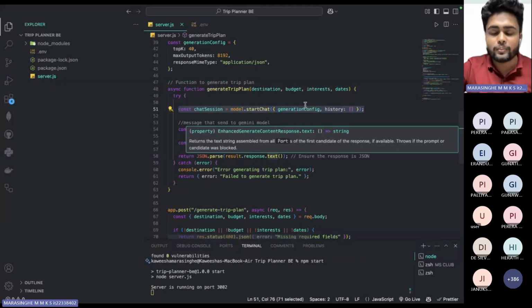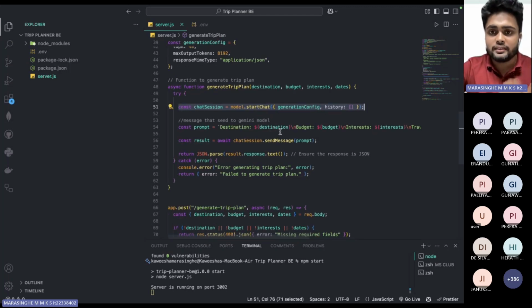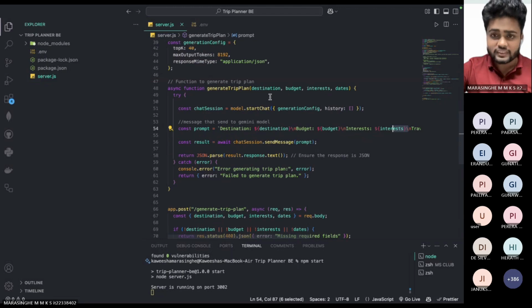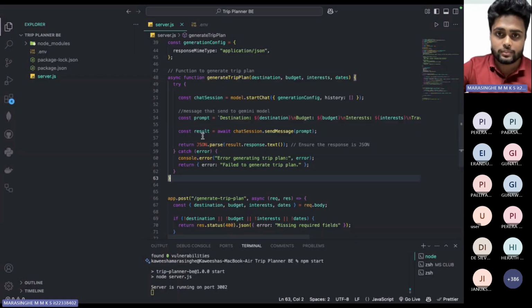A prompt is the question that you give to your model. In here, I'm setting destination, budget, interest, and travel dates by passing those variables into the prompt. Then I'm sending it to Gemini AI using the send message function. This will trigger the Gemini API and get the full JSON response into this variable.